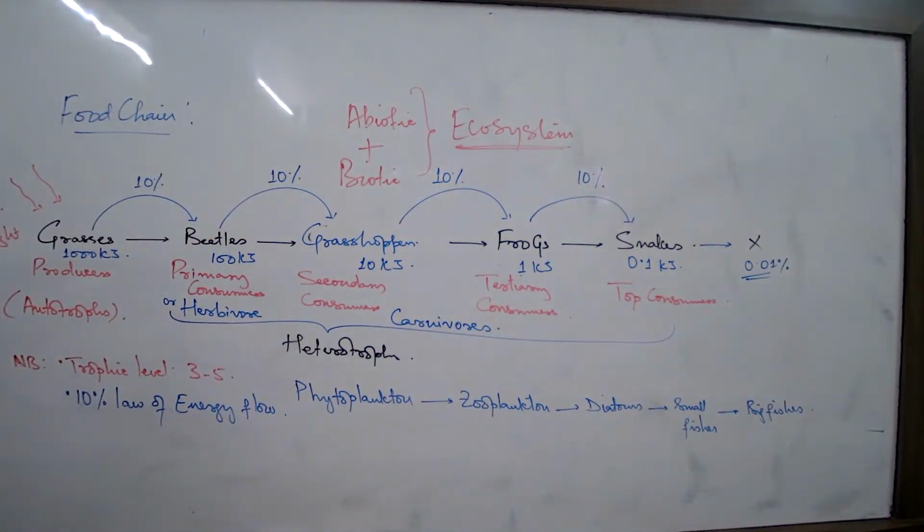What is an ecosystem? It is a self-sustained, self-satisfactory area where every biotic component can very much survive because it has so many abiotic factors to support its growth, multiplication and survival.